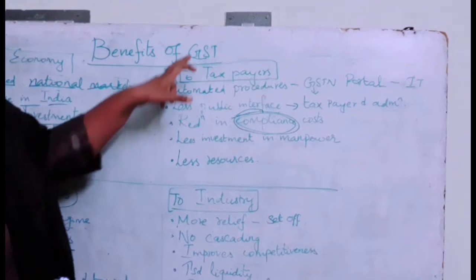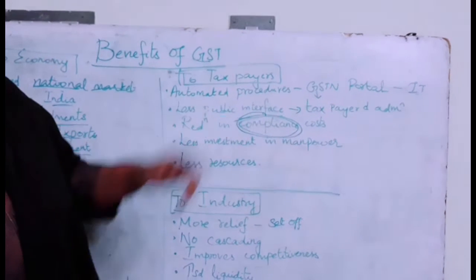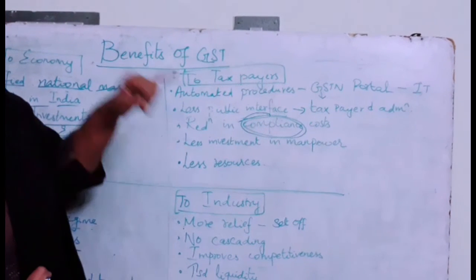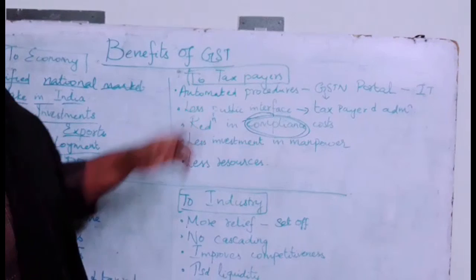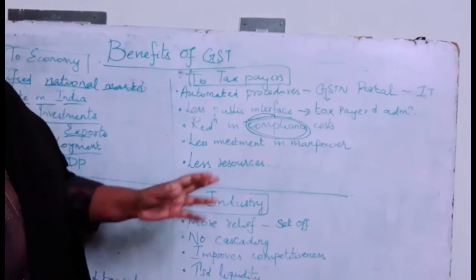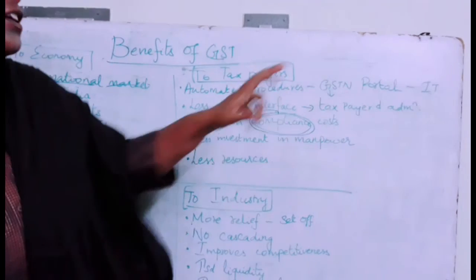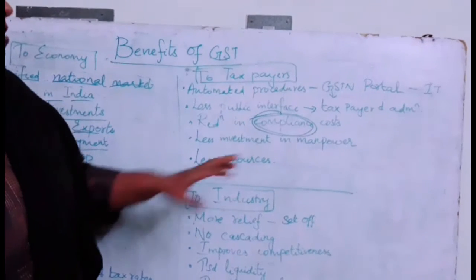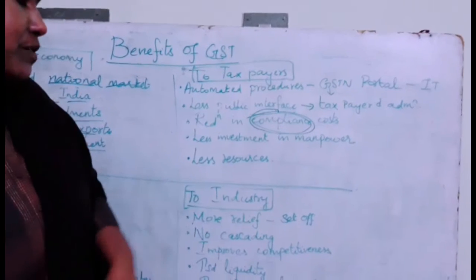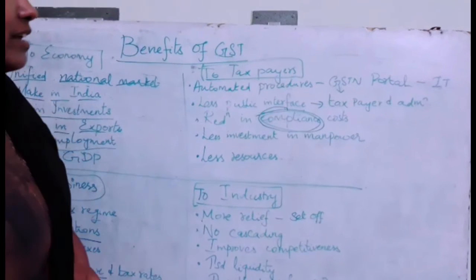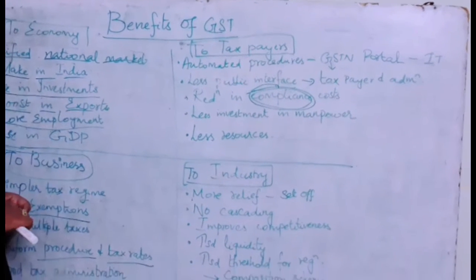So now because of the introduction of GST, there is a reduction in the compliance cost. As a result, less investment in manpower. Everything is automated, so you don't need any more employees now with respect to this particular procedure. Less resources. So obviously your cost is cut down, your manpower is reduced, so your money also will be saved. So these are the benefits to the taxpayers.